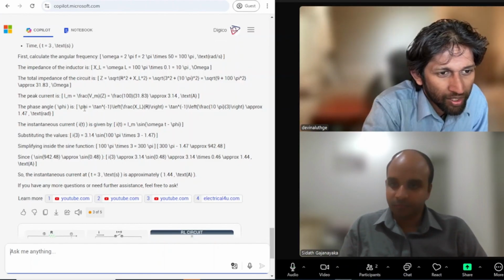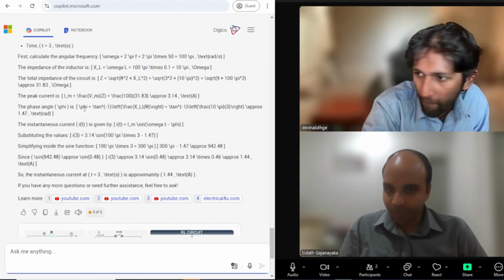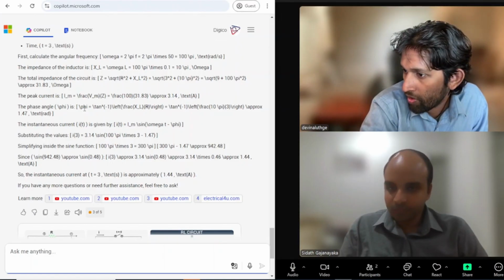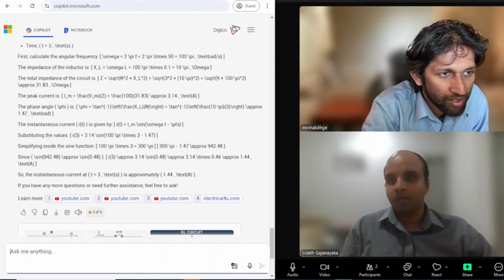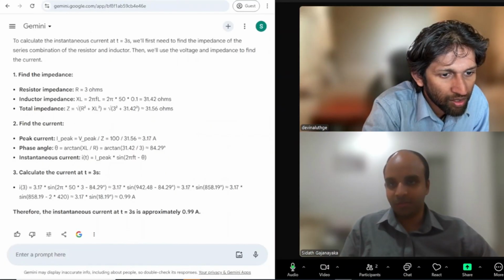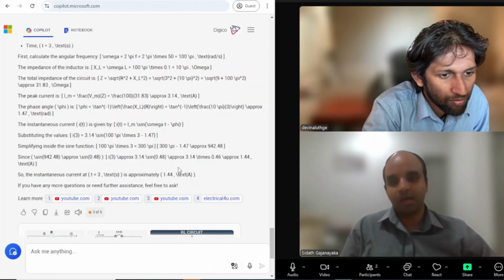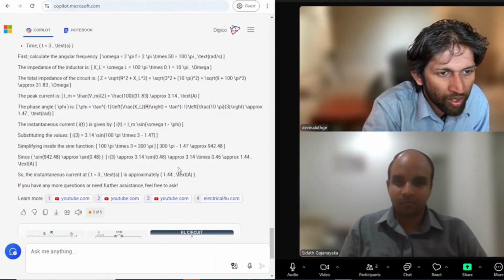But you can see that it gives quite the same answer. But the answer is different. It's 1.44 amperes. So it's same as the ChatGPT answer, right? No, ChatGPT gave 2.98. So this Gemini answer is actually halved. Almost halved, I would say. Yeah, I think it's very bad.